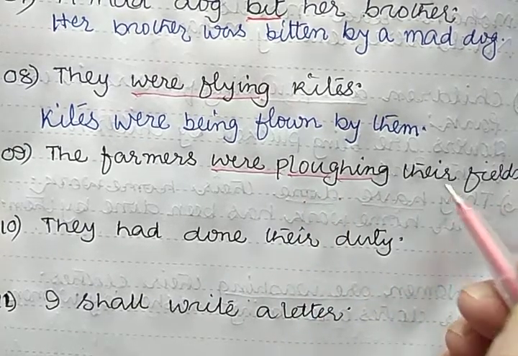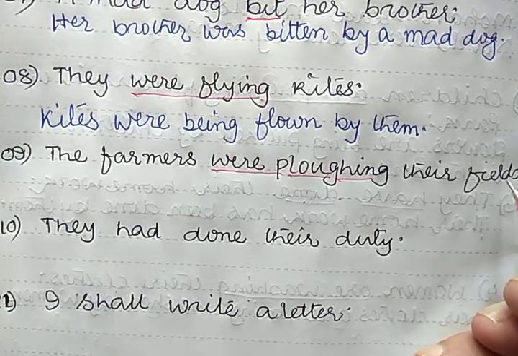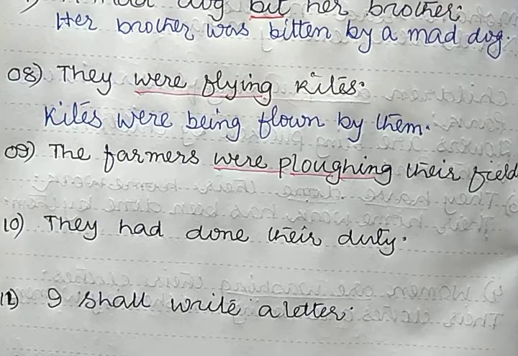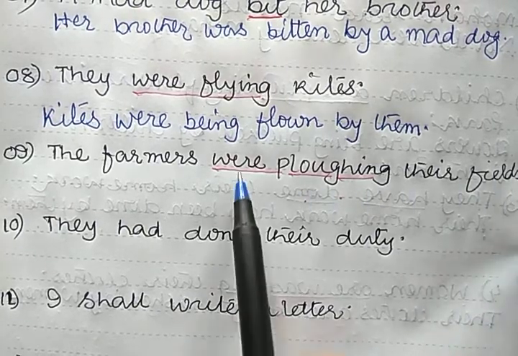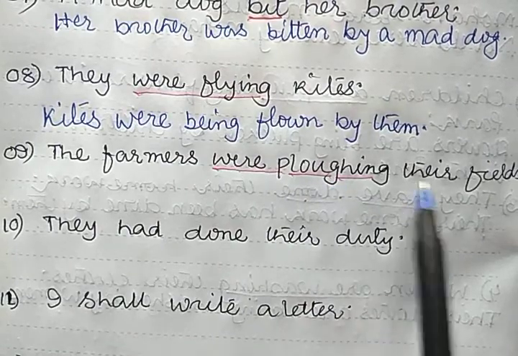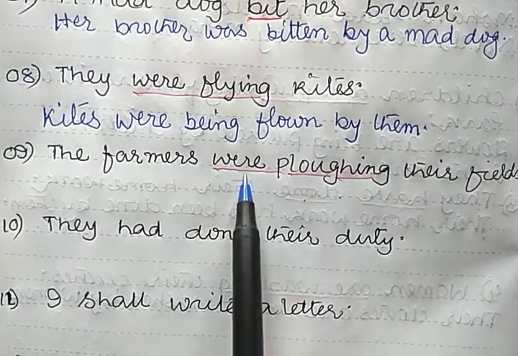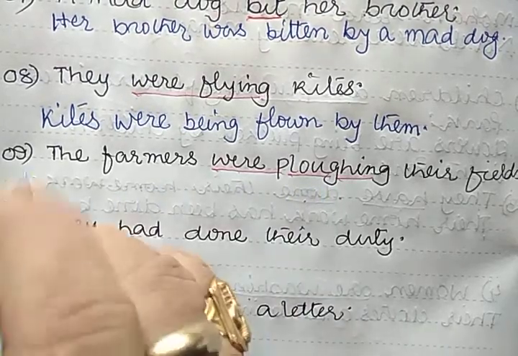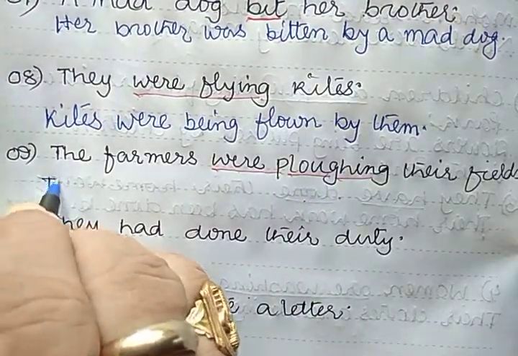What is your object? Their fields. Their fields is a plural noun. So their fields were being plowed by the farmers. What will be the answer?